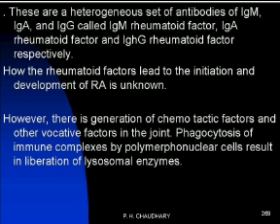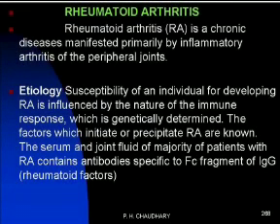The respective antibodies have respective rheumatoid factors. For example, IgM has IgM rheumatoid factor, IgA has IgA rheumatoid factor, IgG has IgG rheumatoid factor. This is rheumatoid arthritis. It is nothing but an autoimmune disease manifested by inflammatory arthritis of the peripheral joints.